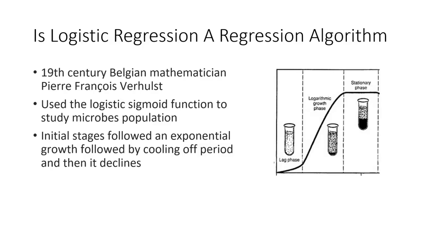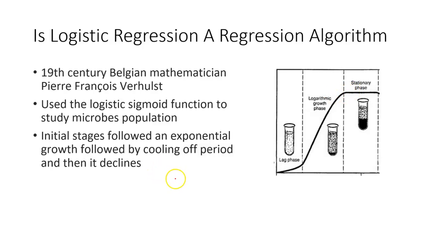So I'm taking you back in time to the 19th century, when this Belgian mathematician used the sigmoid function to study the population of microbes. He wanted to see how the growth of microbes behaves. He observed that it followed an S curve, and that is the start of logistic regression. He observed that there is an exponential period when resources are available in plenty, followed by a stationary phase or a cooling off period, and after that it declines. But he is interested in finding the peak population, so for that the S curve is more appropriate.